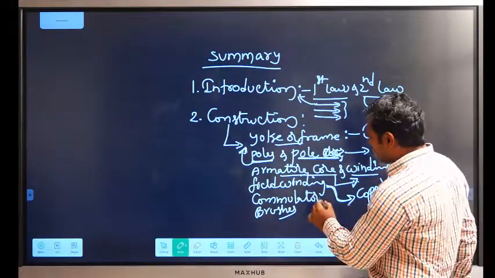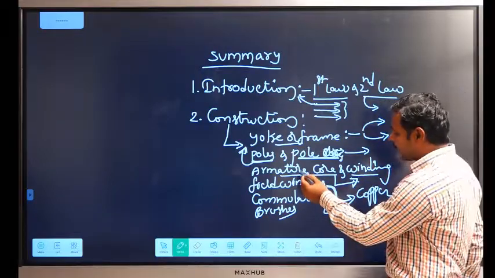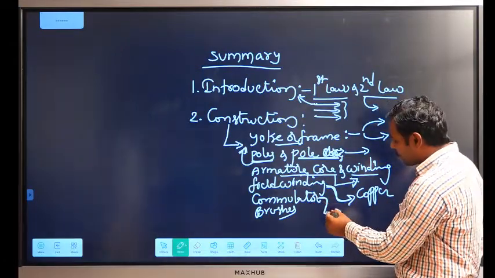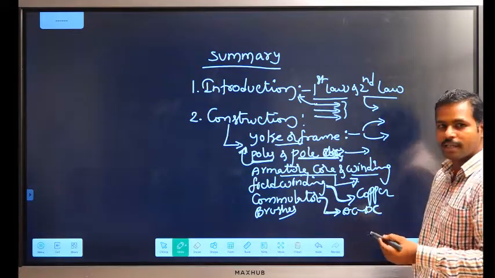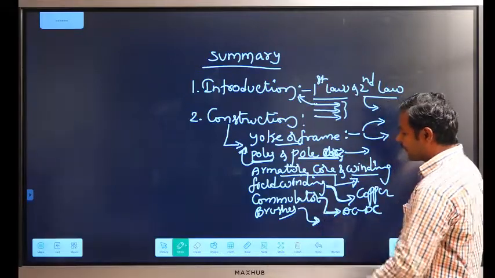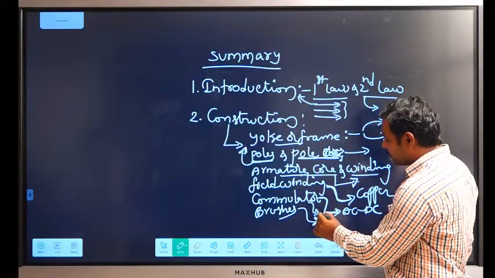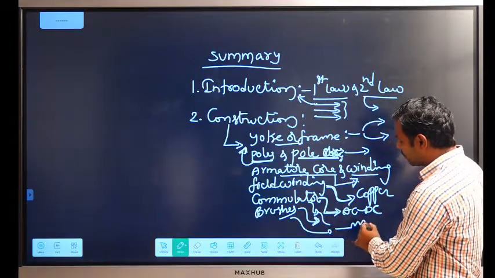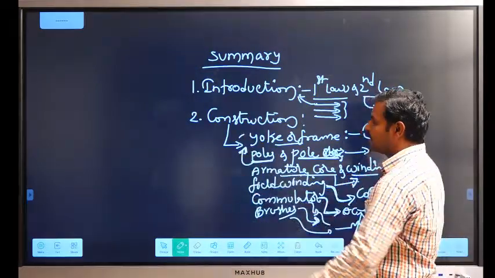Then the commutator. Whenever EMF or current is generated in the armature, that current is directly collected by the commutator, which converts AC to pulsating DC or unidirectional DC. Finally, brushes are made up of graphite or carbon. The DC from the commutator is collected by the brushes and delivered to the external load circuit. So these are the main parts of a DC machine.